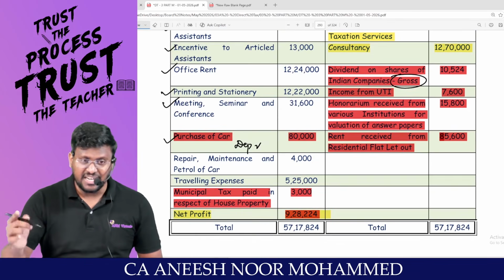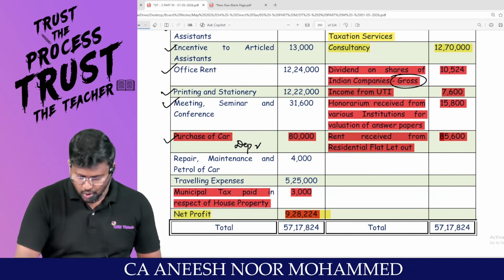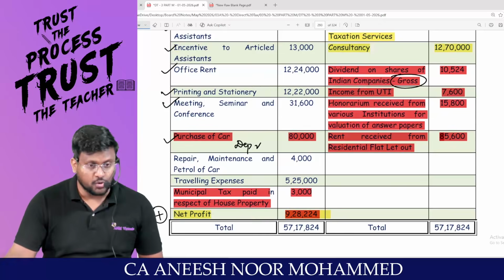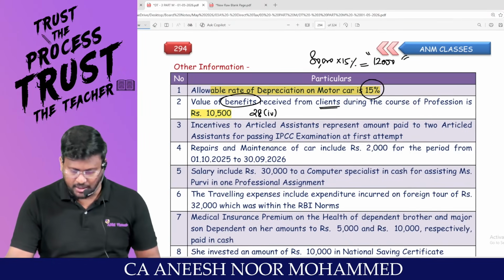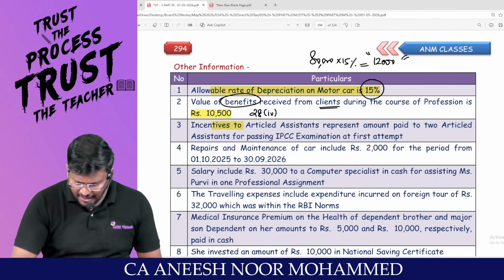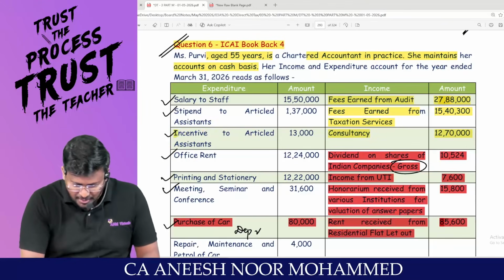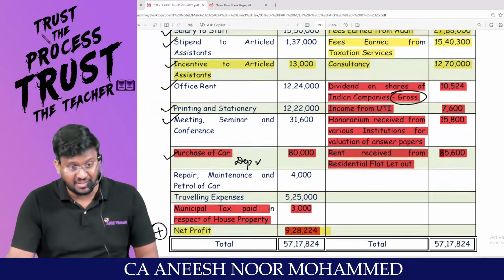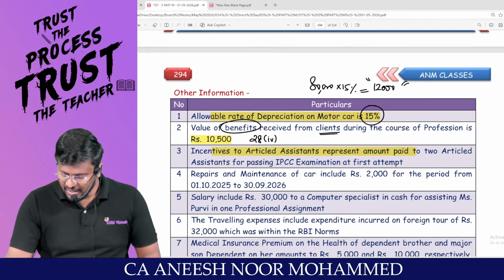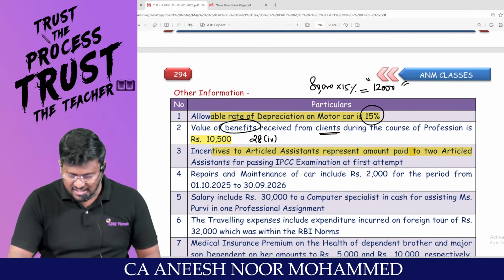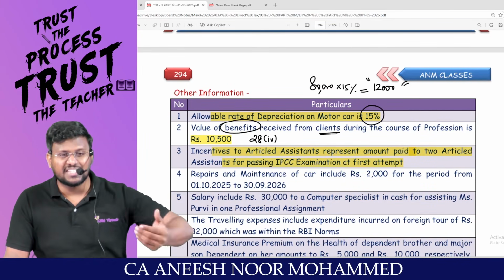That means since it has not been credited to P&L, it should not have been included in net profit. So we have to add it to the net profit manually. Incentive to article assistant. Yes, this guy has paid some incentive to article assistants. Incentives: amount paid to two article assistants for passing the IPCC examination at the first attempt.